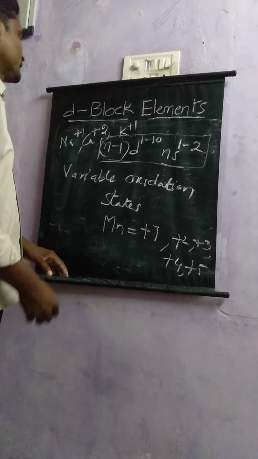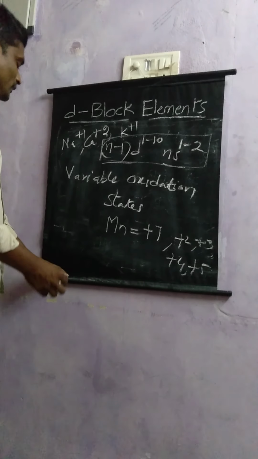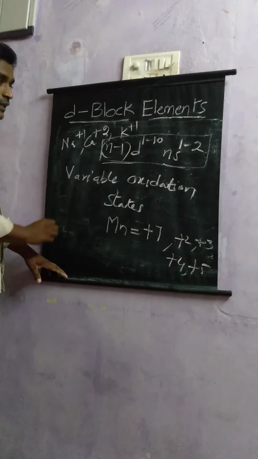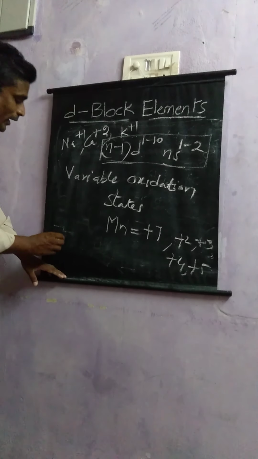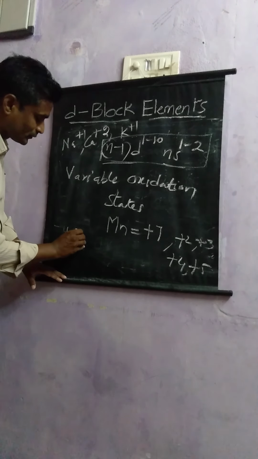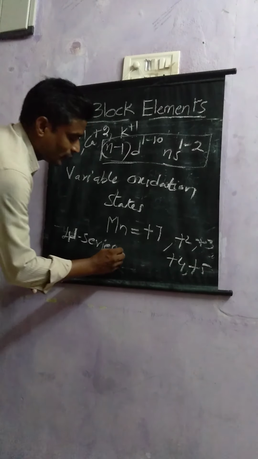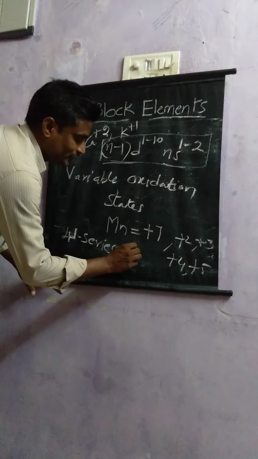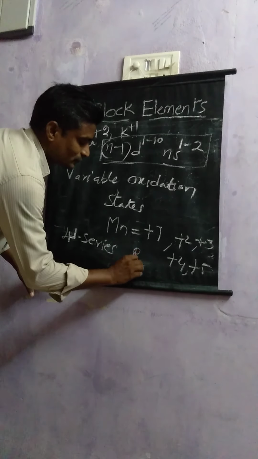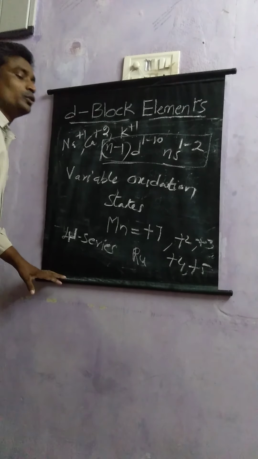In the 4d series, the maximum oxidation state is exhibited by the metal ruthenium.